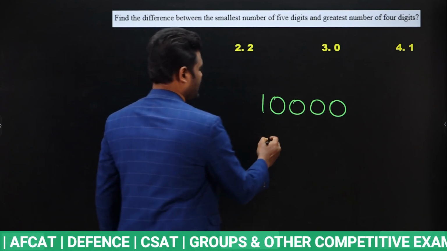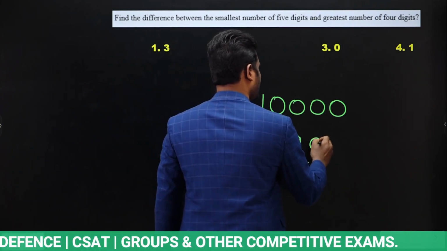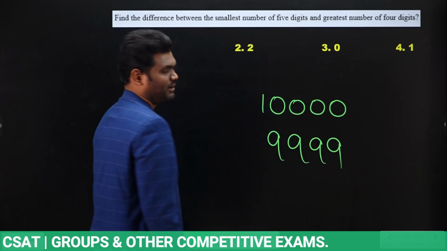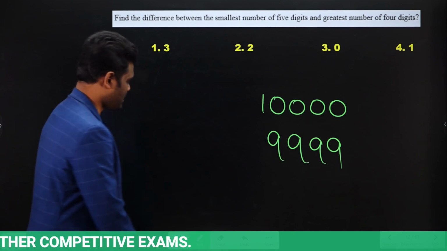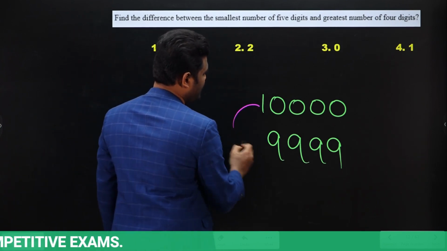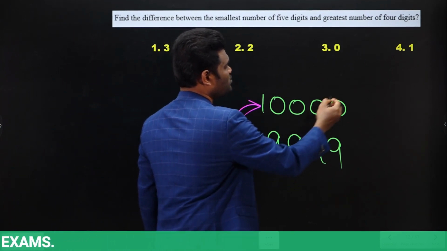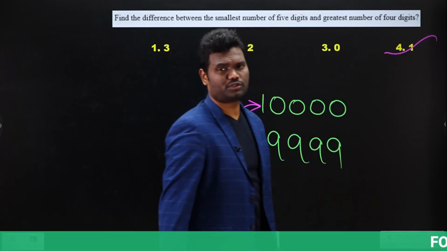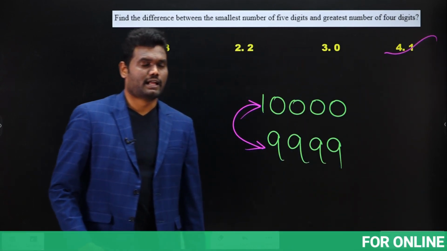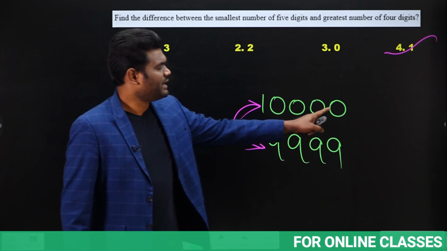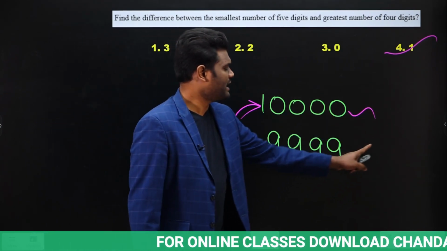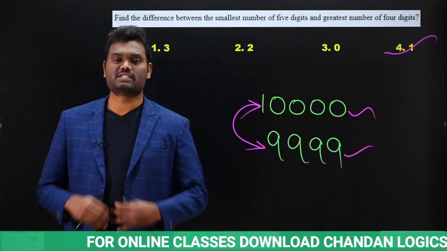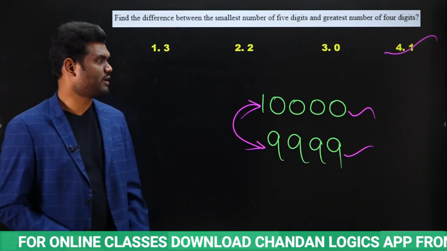Greatest 4 digit number. The greatest 4 digit number will be 9,999. This will be the greatest 4 digit number. The question is asking what the difference between these two is. The difference between these two is 1. Yes or no? Very simple question. The smallest 5 digit number is 10,000, the greatest 4 digit number is 9,999, and the difference is nothing but 1. Okay.